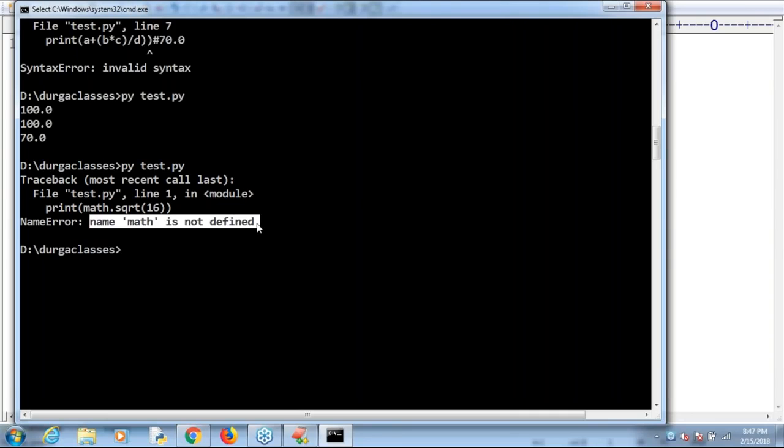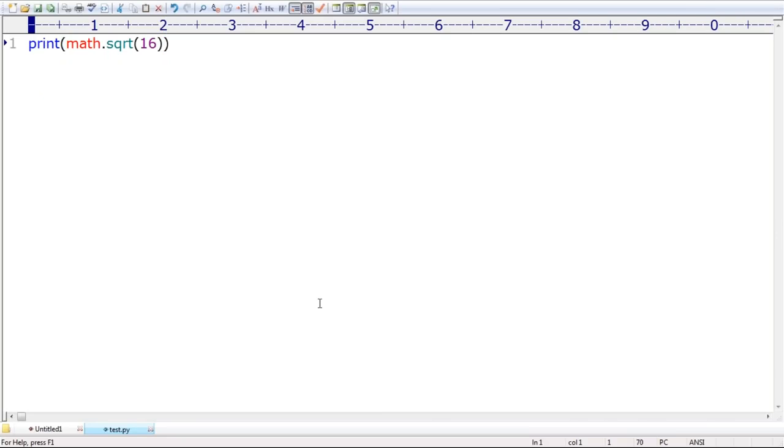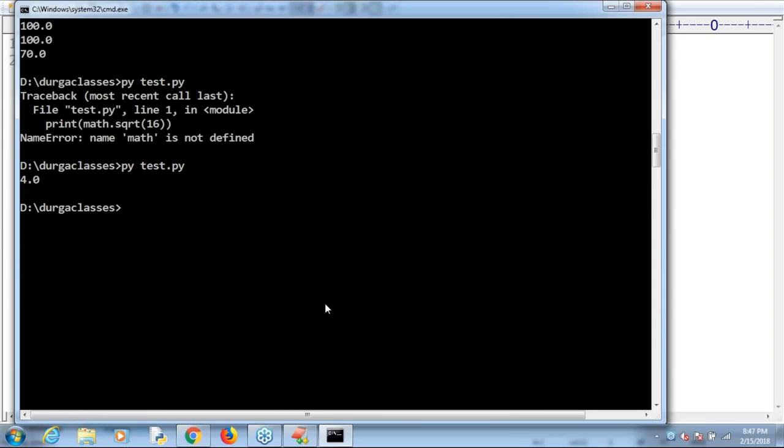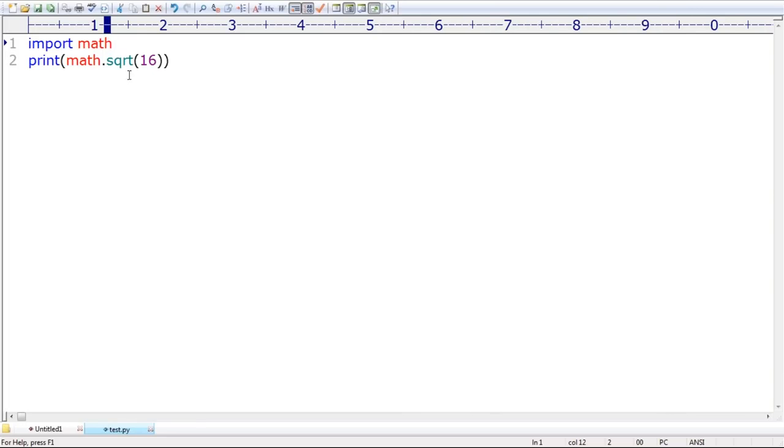Now I have to convey to it: please import the math module. Import math, then print the square root. Can you please observe that? What is the output by default? You are going to get 4.0. Clear, right? The square root of 16 is 4.0 because the return type of the square root function is always a float value.